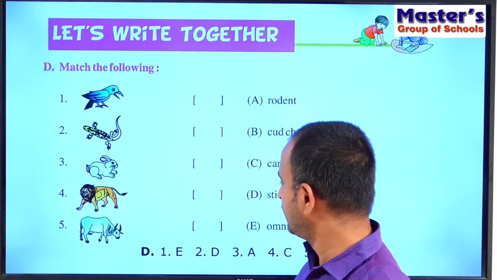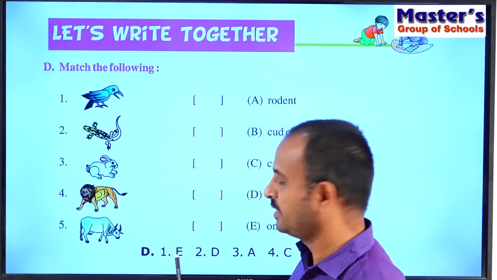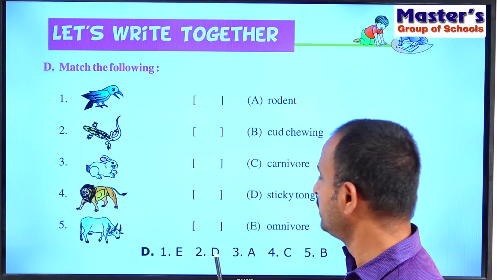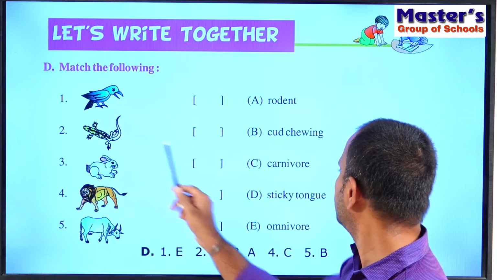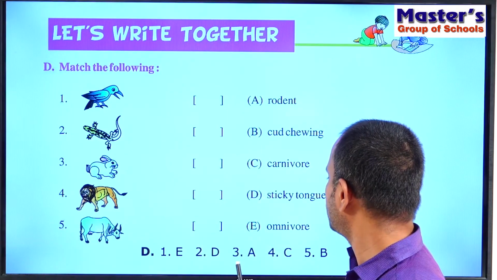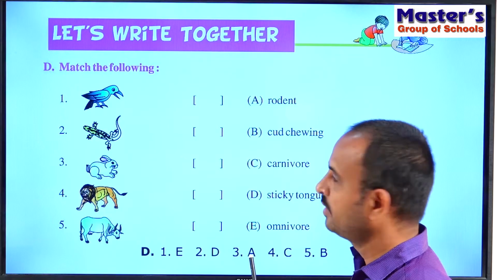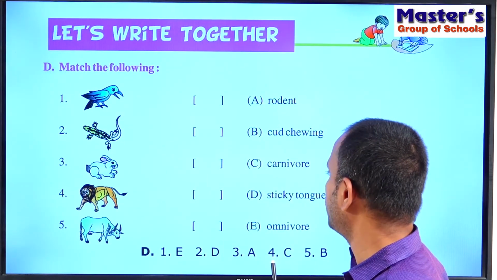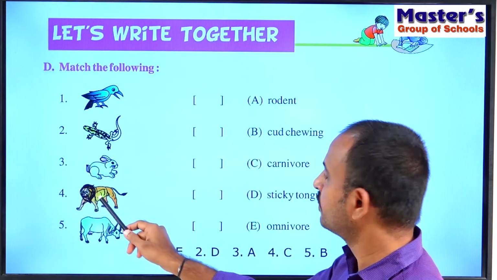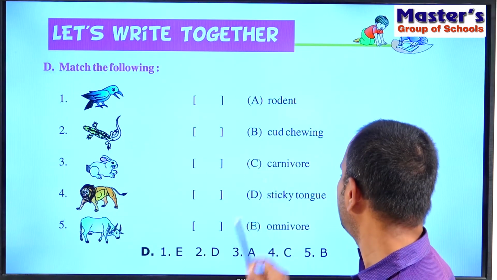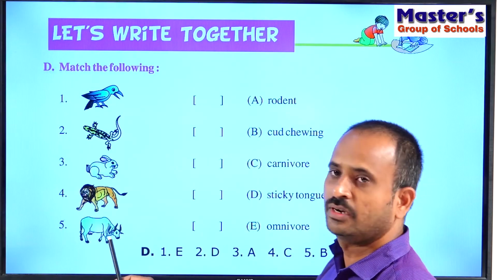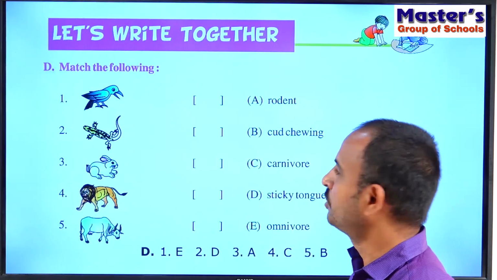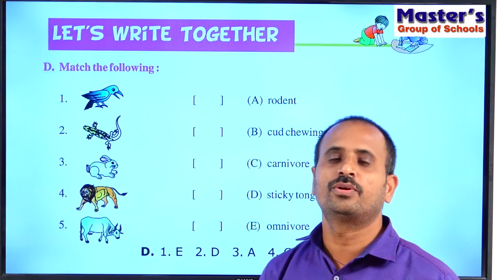So children, once again see, the answer for the first one is E. So crow is omnivore. And answer for the second one is D, that is lizard has a sticky tongue. And answer for the third one is A, that is rabbit is a rodent. And answer for the fourth one is C. What is the fourth one? Lion. Lion is a carnivore, C. And what is the fifth one? Cow. So answer for fifth one is B, that is cud chewing. So note down this matching and answers in your notebook.